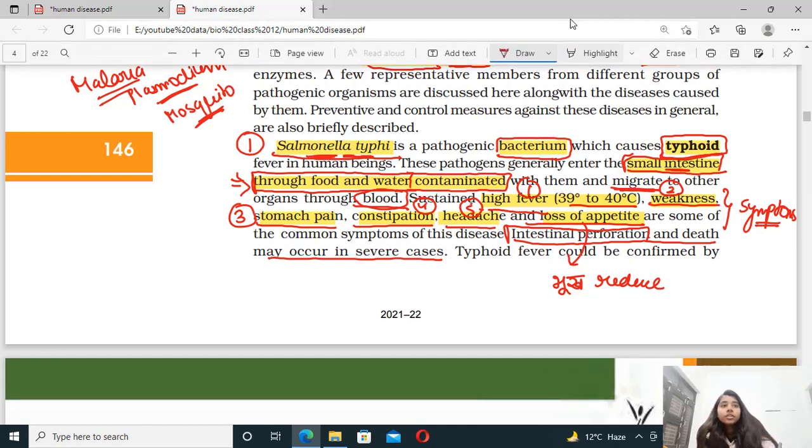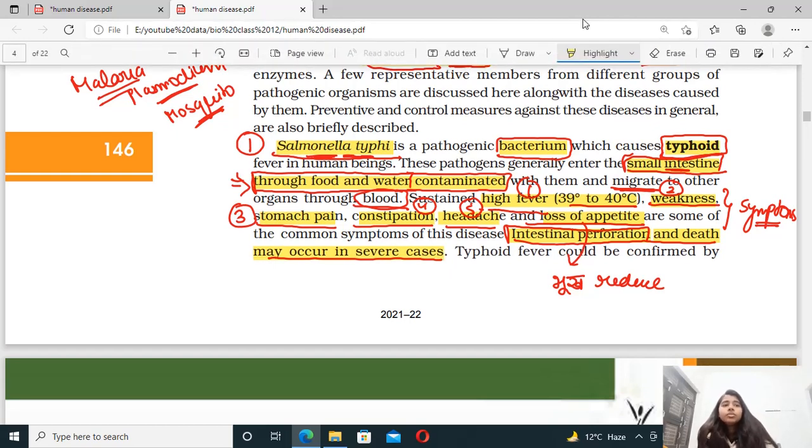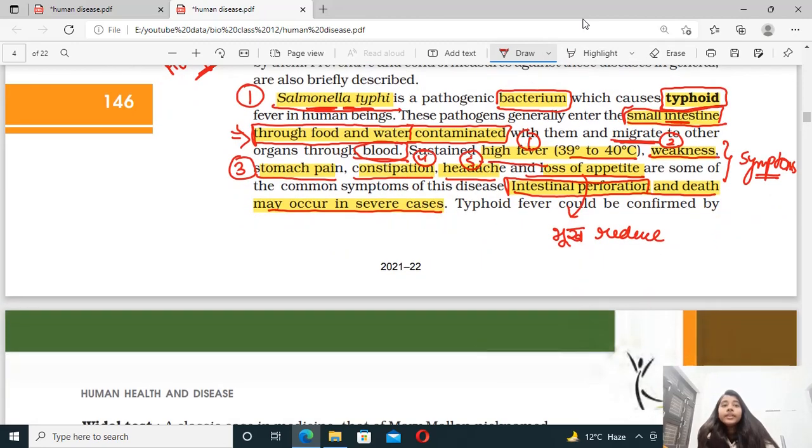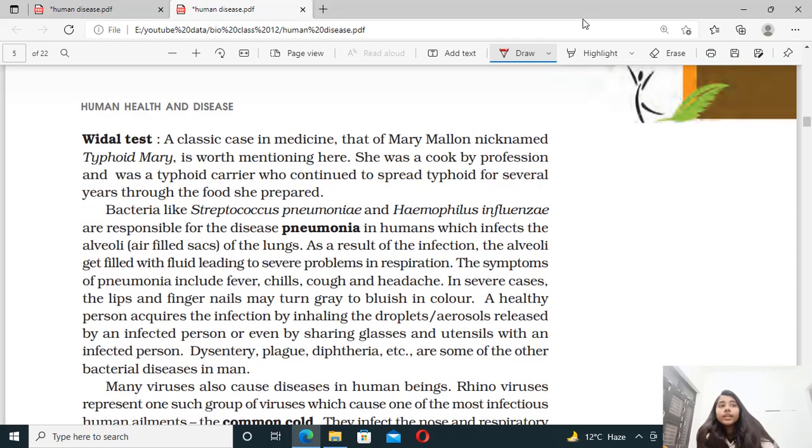So this might also be asked: what happens during severe infection in typhoid? Intestinal perforation, and that may of course lead to death. It occurs in severe cases. Correct. Now another most important question is what test we do in order to diagnose and confirm typhoid. This is a very important question that is frequently asked.